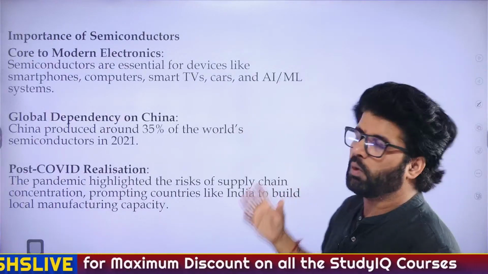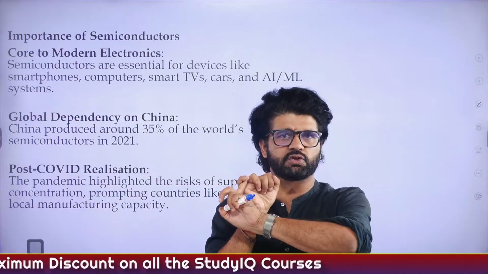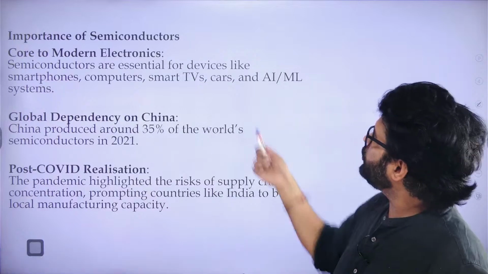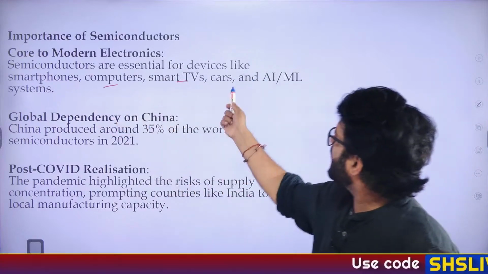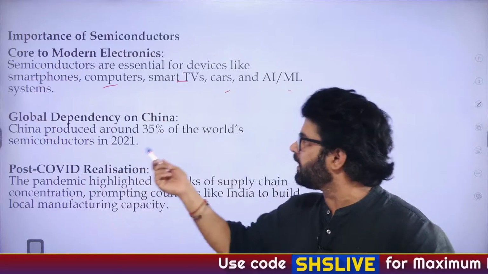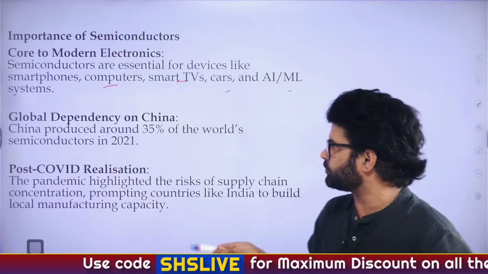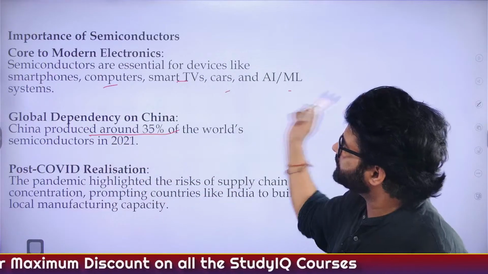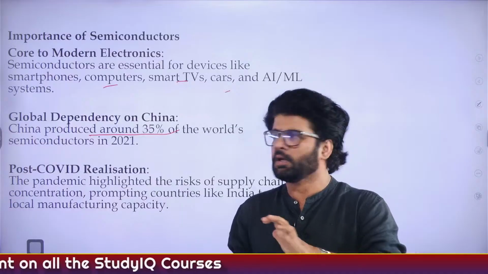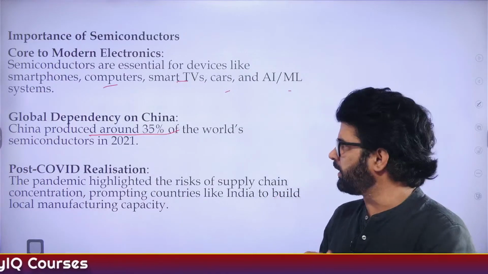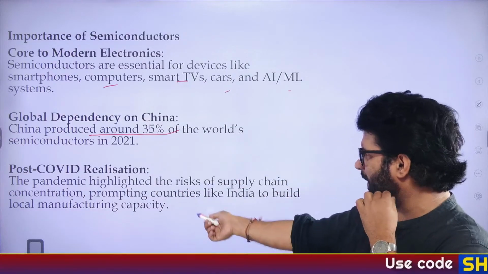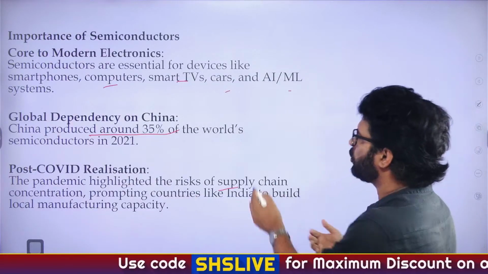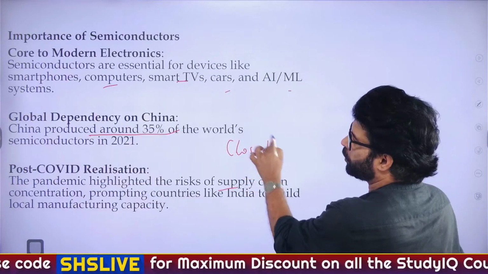So what is happening? Why semiconductor? Why India is focusing so much on semiconductor that we want to make it on our own and we cannot be dependent on China? Because you use it anywhere and everywhere. Smartphone, computer, smart TVs, car. You name it, any electronic equipment, you use semiconductor. So we want to make it on our own. And as you can see here, China produced around 35% of world semiconductor in 2021. And we want to reduce this particular reliance on China. Again, you can see pandemic highlighted the risk of supply chain concentration because the world became relatively closed when COVID-19 came.